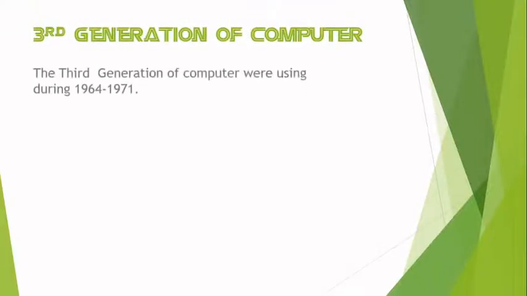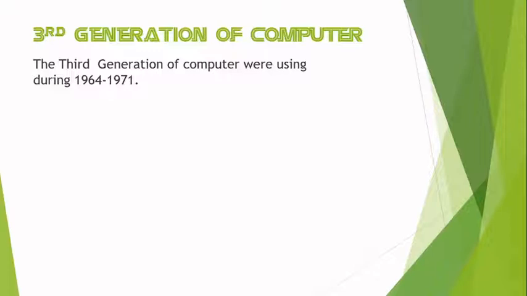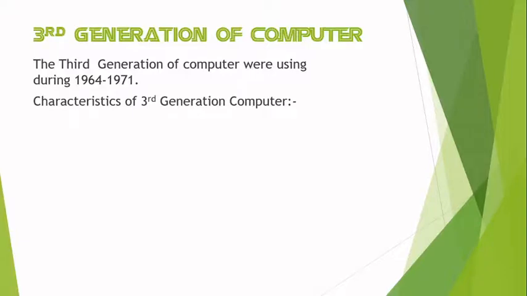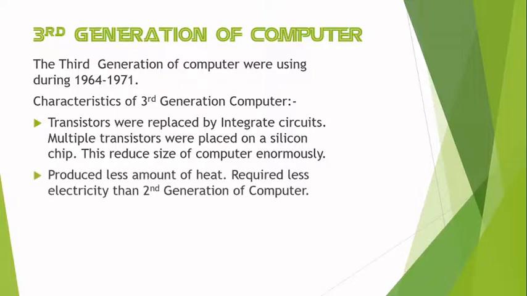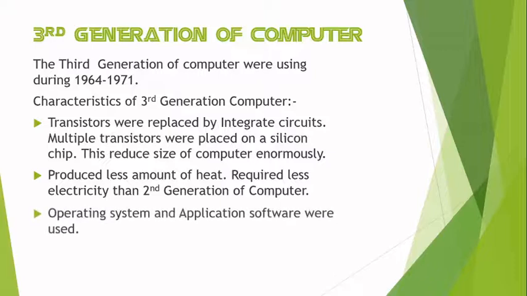Now we will discuss about third generation computer. Third generation computers were used during 1964 to 1971. Characteristics of third generation computers are: transistors were replaced by integrated circuits. Multiple transistors were placed on a silicon chip. This reduced the size of computer. It produced less heat and required less electricity than the second generation of computer.